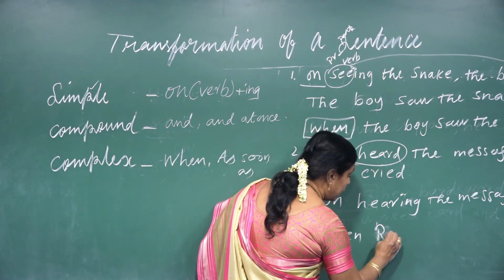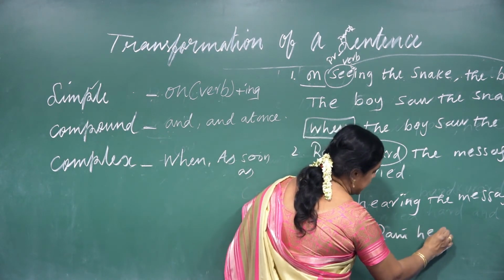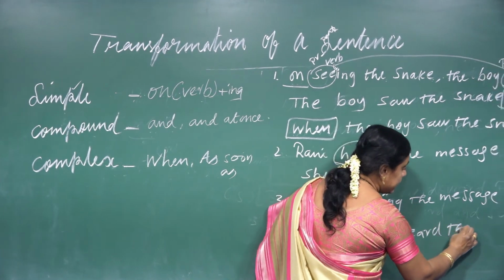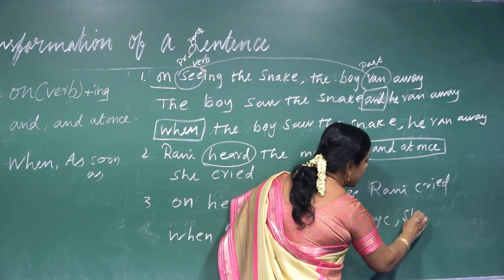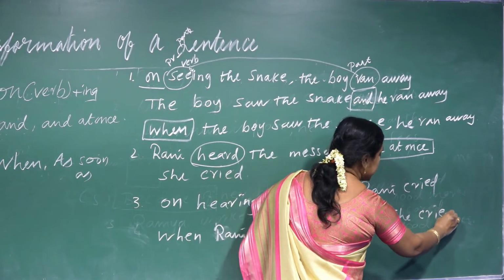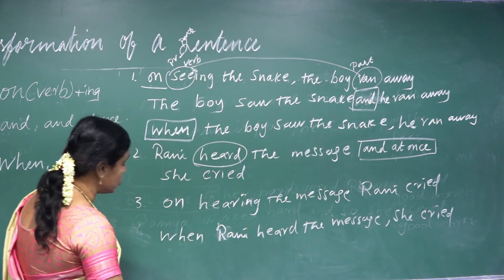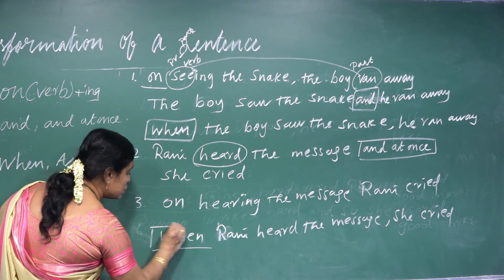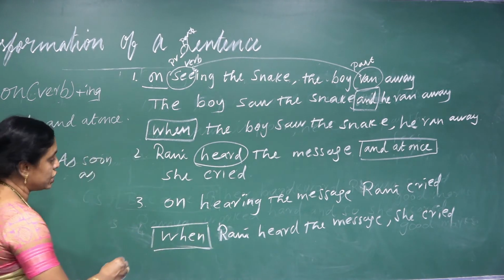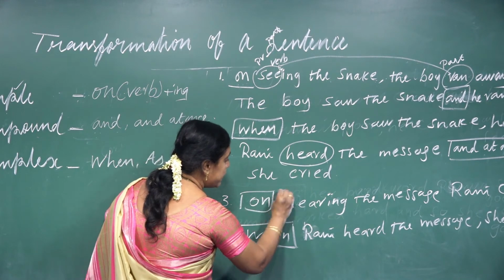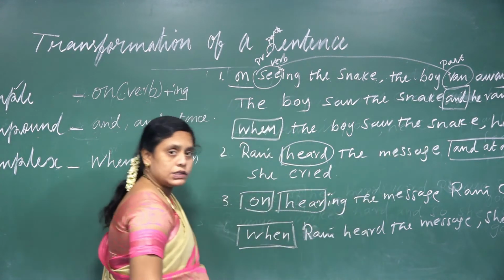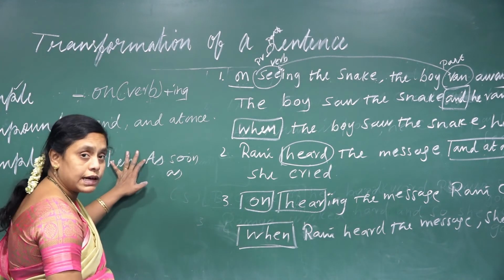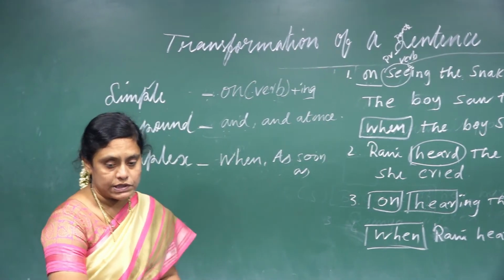When Ronnie heard the message, she cried. So this is the way you have to write. See here, I used the complex conjunction here, the simple form here, and the compound conjunction here. Can you understand this type? Yes. Next we will see this.